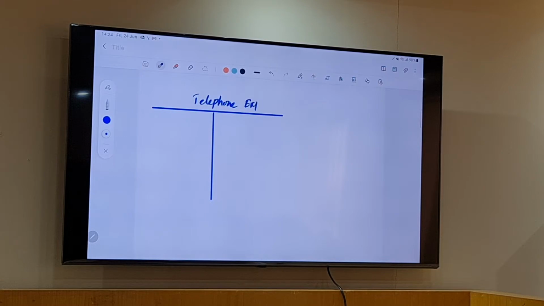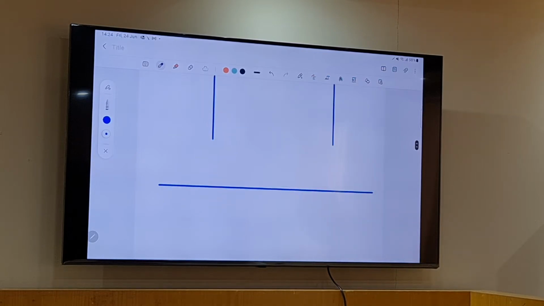You have telephone expense and insurance. We don't know any other information. But all we know is that at the end of the year, let's say this is 31st December, this is 1st of January.